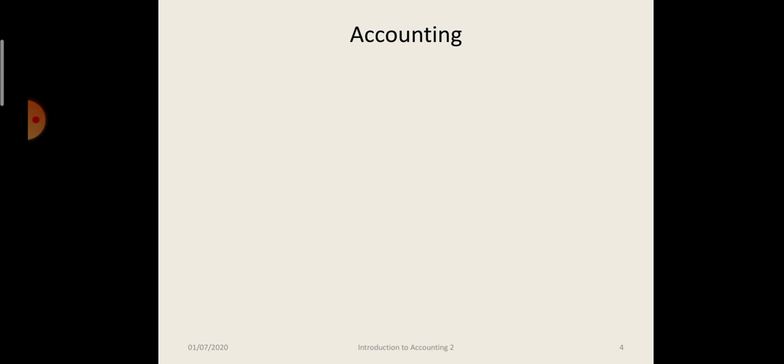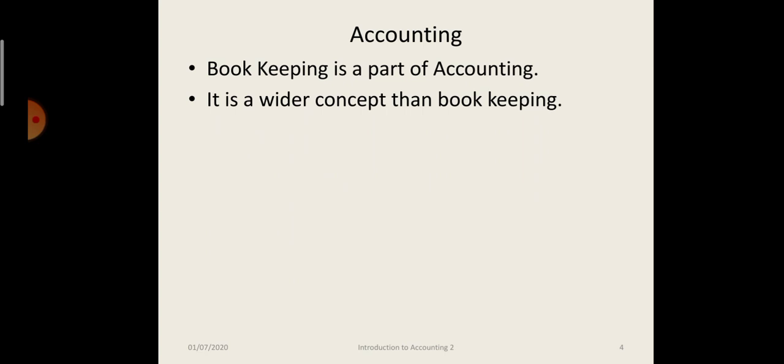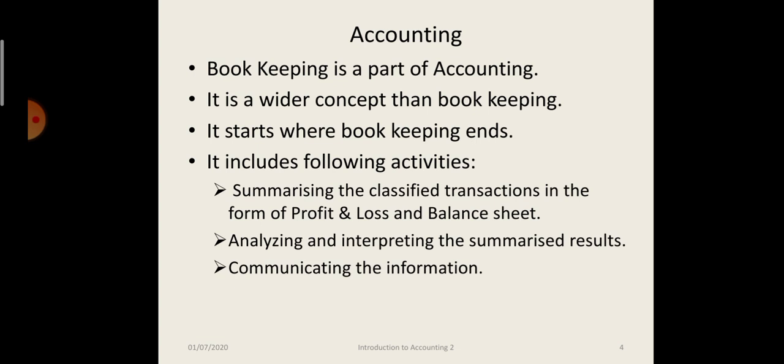Next term, accounting, where bookkeeping ends, accounting starts. Bookkeeping is part of accounting. It is a wider concept than bookkeeping. It starts where bookkeeping ends. And it includes the following activities.